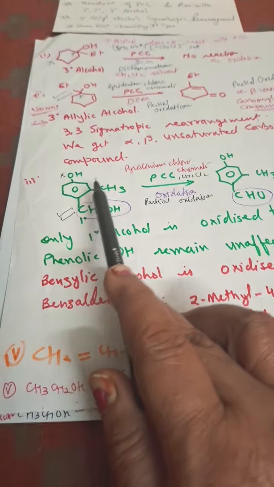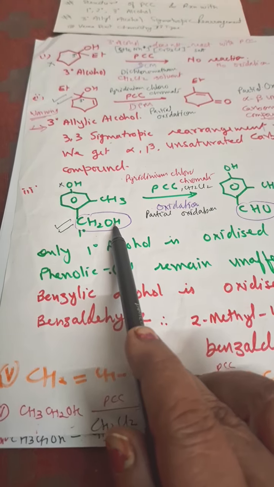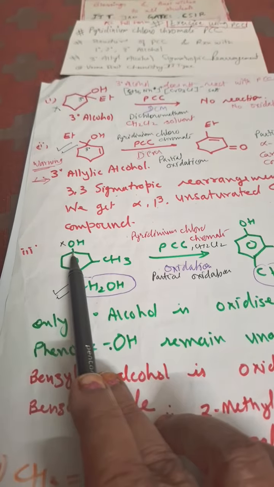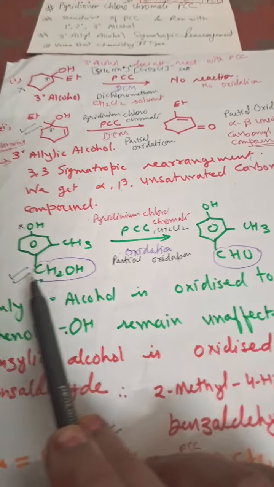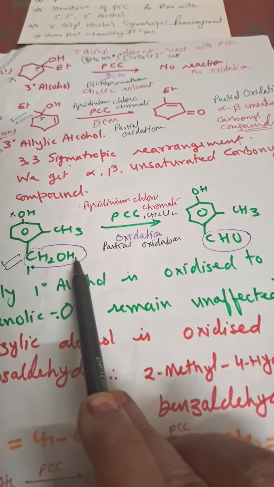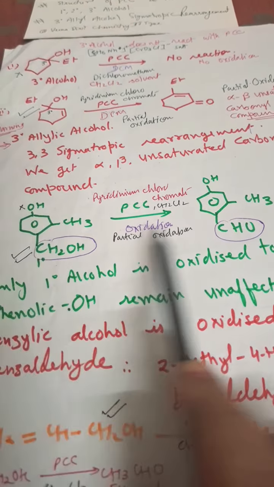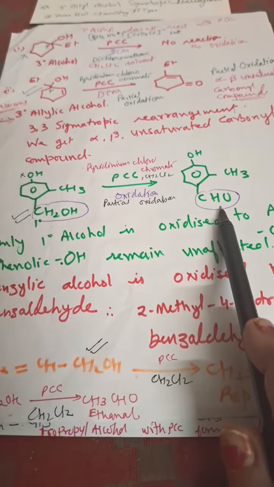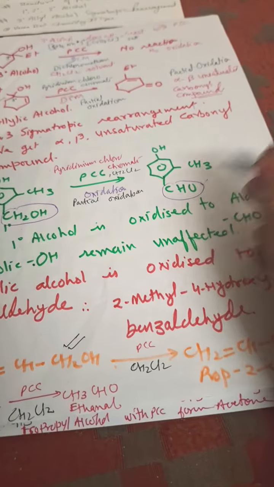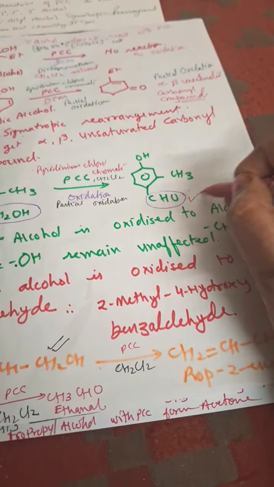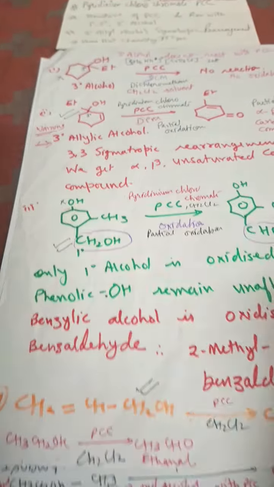Now one compound is given in which a CH2OH grouping is there and a phenolic OH is there. What will happen? PCC only oxidizes benzylic alcohol, not phenolic alcohol. So the CH2OH grouping is oxidized to CHO. This will be done by PCC. The phenolic OH will fail to oxidize.